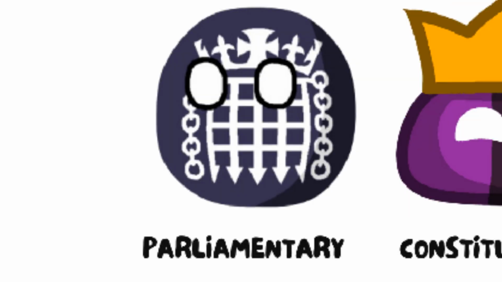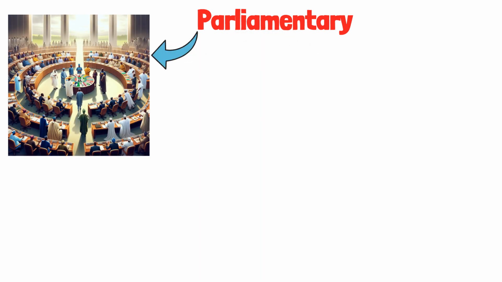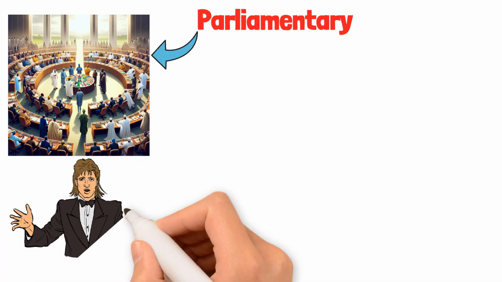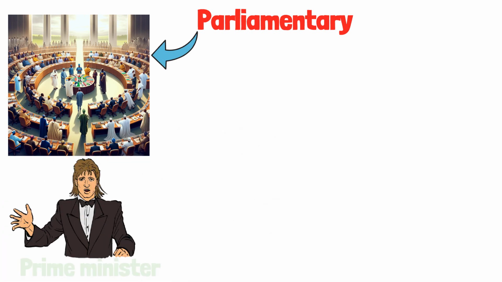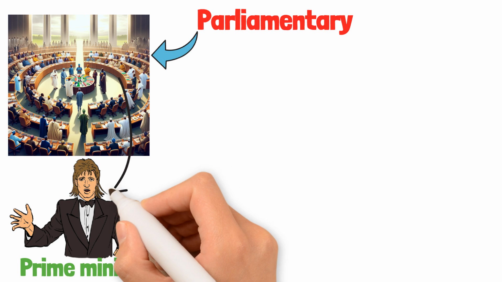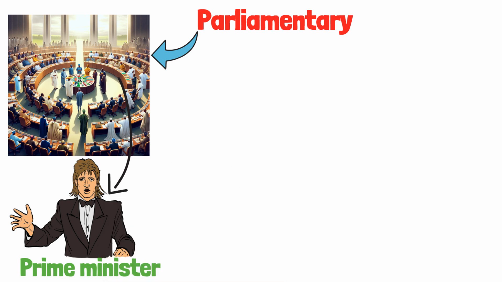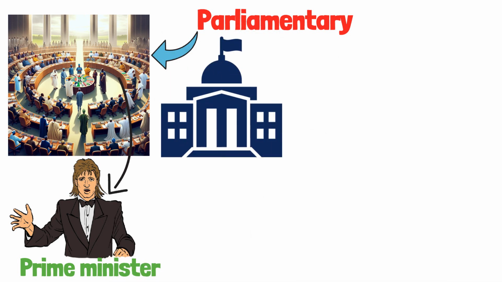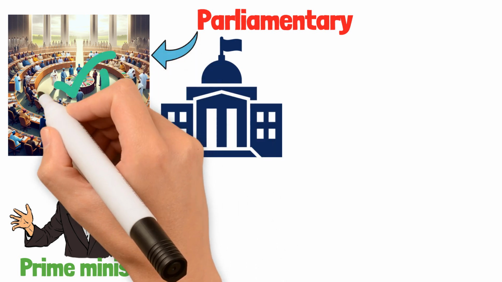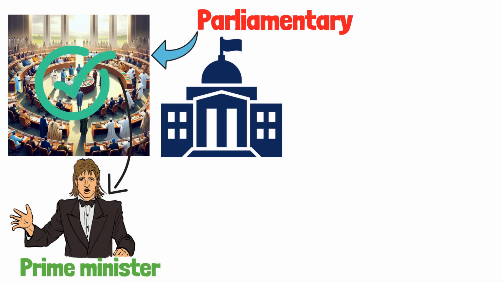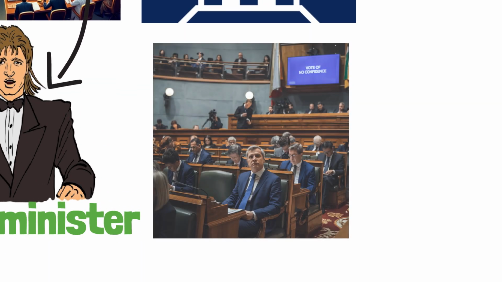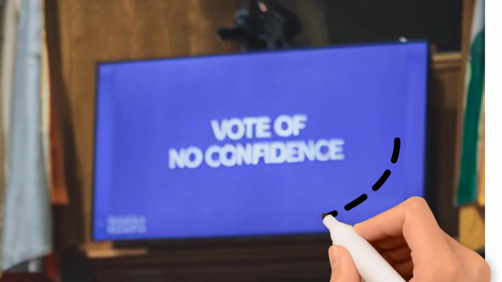Parliamentary. A parliamentary system is where the executive branch derives its power from the legislature or parliament. In this structure, the head of government, usually called the prime minister, is chosen by the members of parliament rather than being directly elected by the people. The prime minister leads the government and makes decisions, but they must maintain the support of the majority in parliament to stay in power. This means that if the parliament loses confidence in the prime minister, they can be removed through a vote of no confidence.